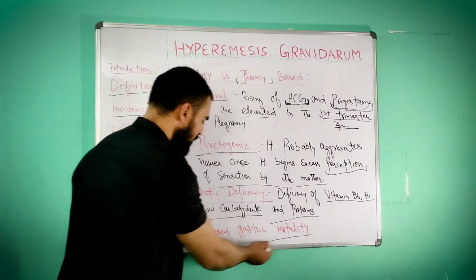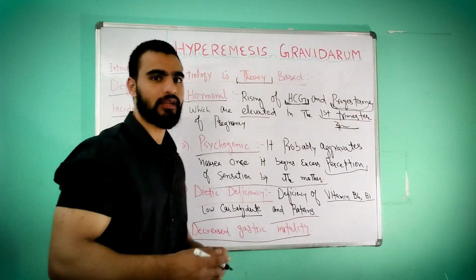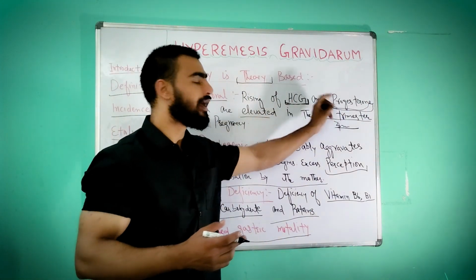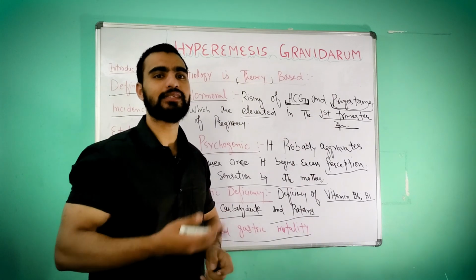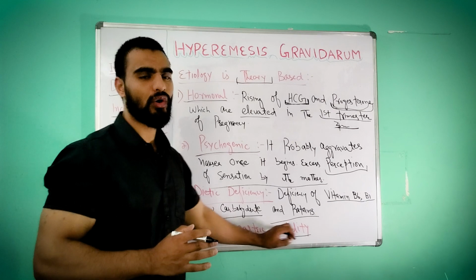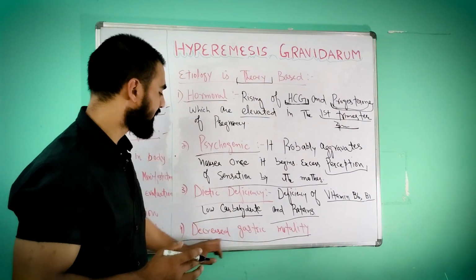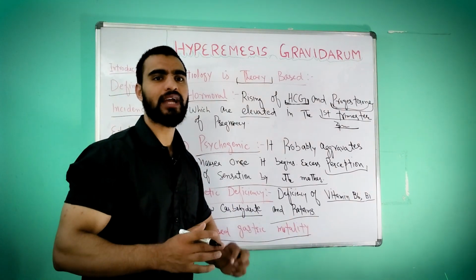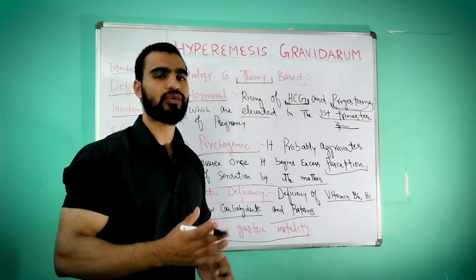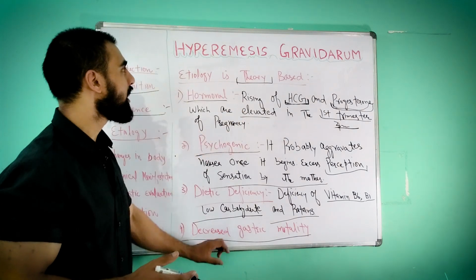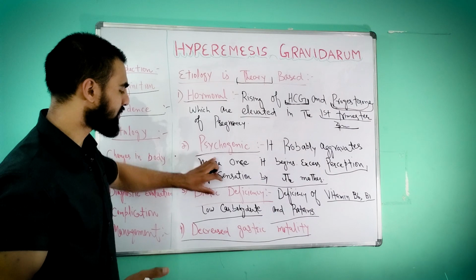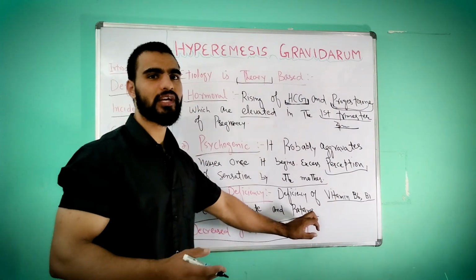And the last one is decreased gastric motility. When the level of HCG and progesterone increases in the mother's body, that will decrease the gastric motility. With that, low peristaltic movement will be there, and nausea and vomiting occur. So these are the causes of hyperemesis gravidarum: hormonal, psychogenic, dietary deficiency and decreased gastric motility.